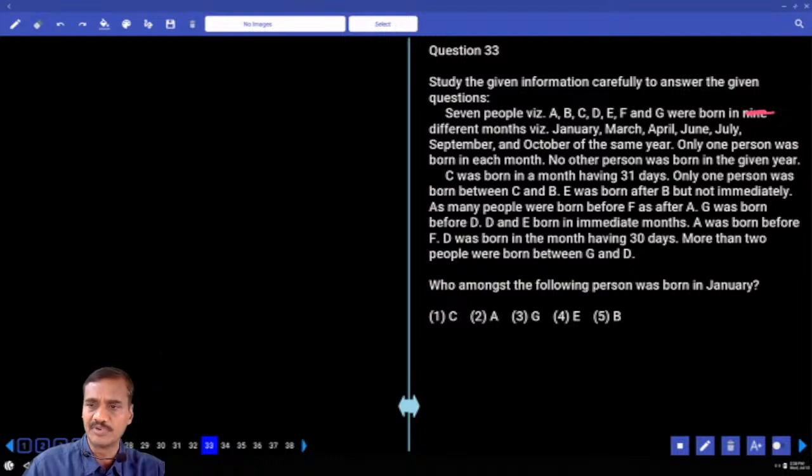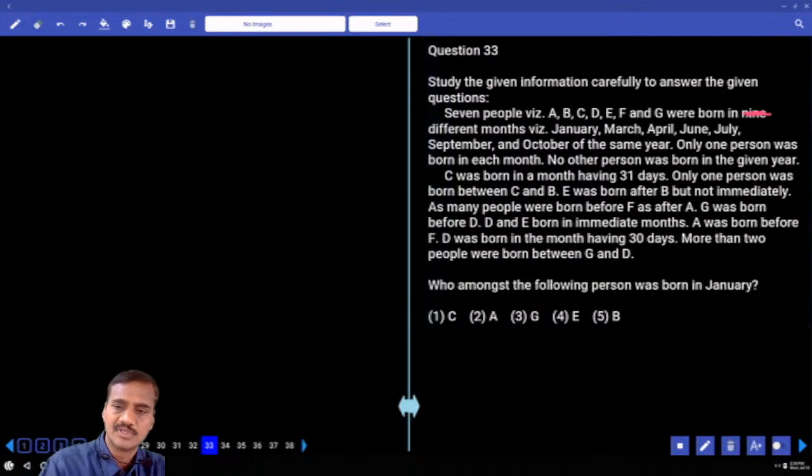Now 7 people born in 7 different months, and only one person was born in each month. No person was born in the same year. It is only born in different months, the year is not required here. And what are the months we have? Jan, March, April, June, July, September and October.